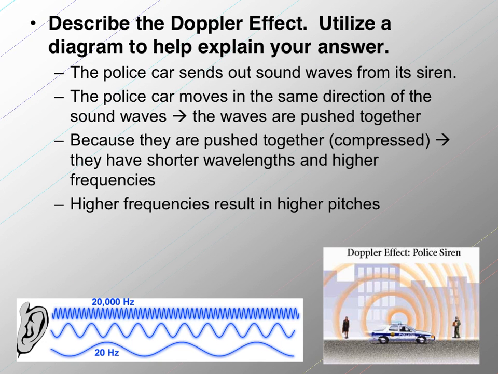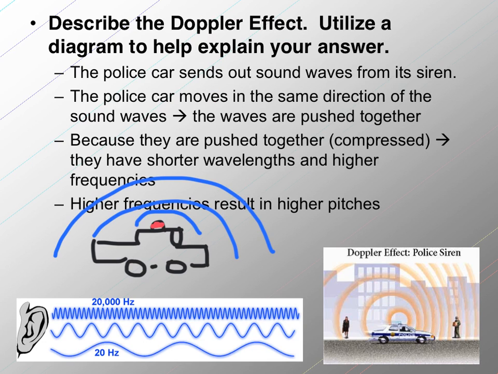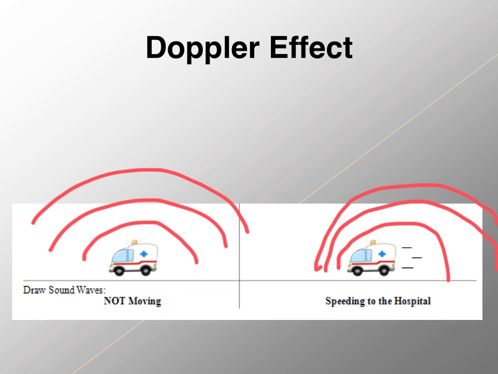So when we're talking about sound with the Doppler effect, if something is not moving, all the sound waves are evenly spaced apart. But if we're moving towards an object, all these sound waves are very compressed and we have a higher pitch. And if it's behind us, then it's a lower pitch. So movement changes sound waves and light.